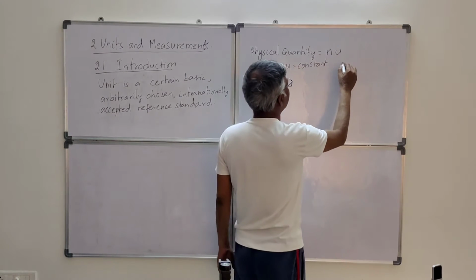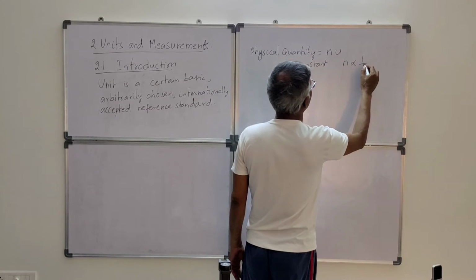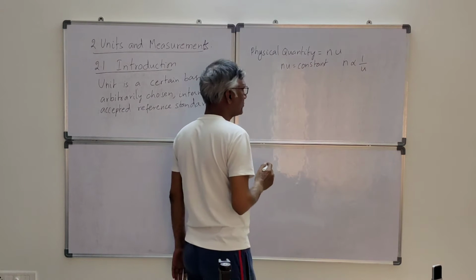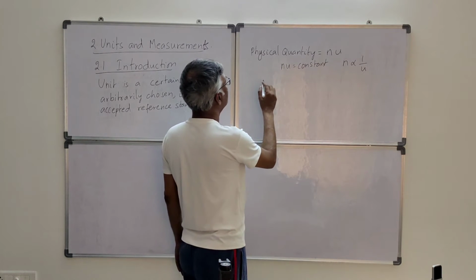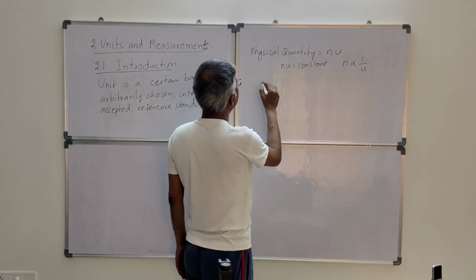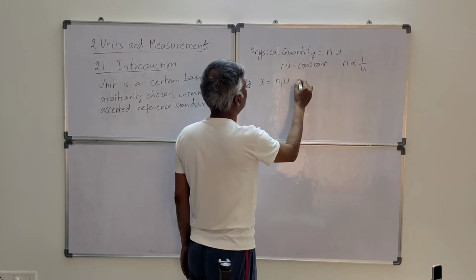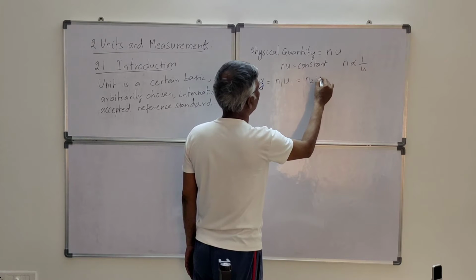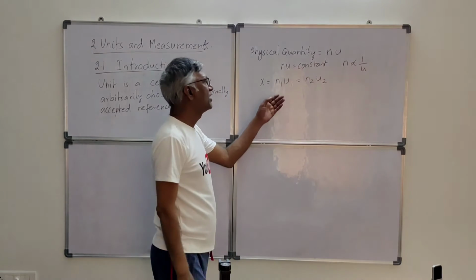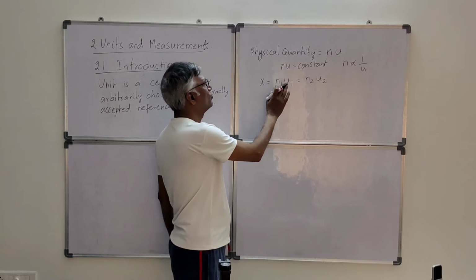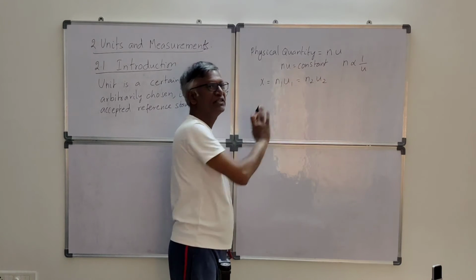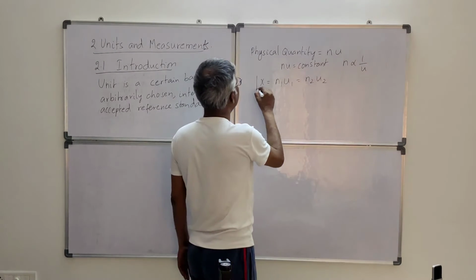So directly you can say n is inversely proportional to u. Or else if x is a quantity, in different units, n1 u1 is equal to n2 u2. Okay, you can convert from one unit to the other unit with this equation. So this equation is important, we will see later.